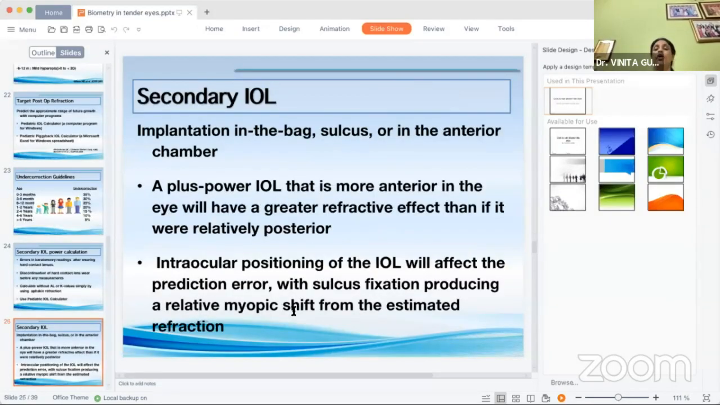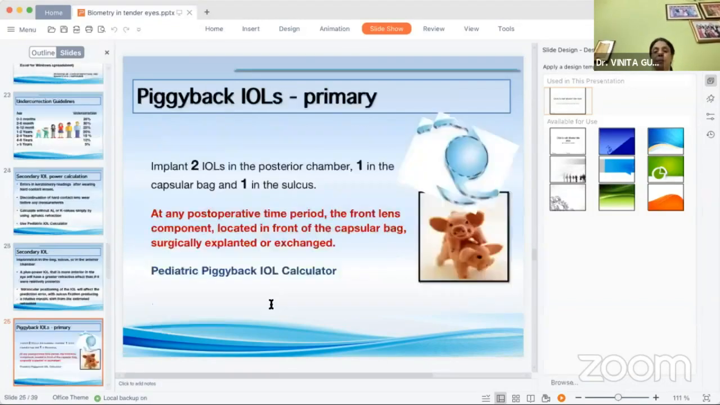Also, we should remember which place we are implanting the secondary IOL, whether it is in the bag, in the sulcus, or in the anterior chamber, because a more plus power IOL that is more anteriorly placed will have a greater refractive effect than if it was placed more posteriorly. So the prediction error will depend upon the position of the secondary IOL being placed in the eye, the sulcus fixation producing a relatively myopic shift.